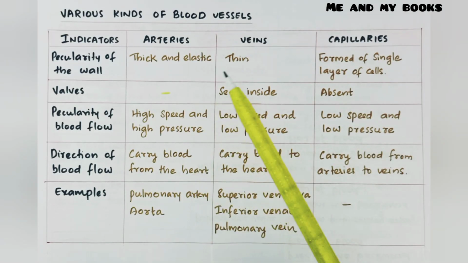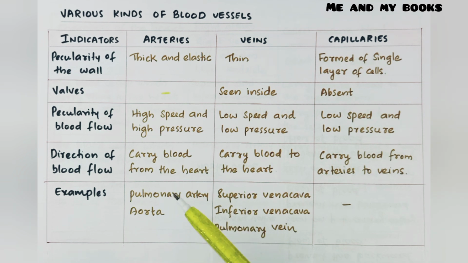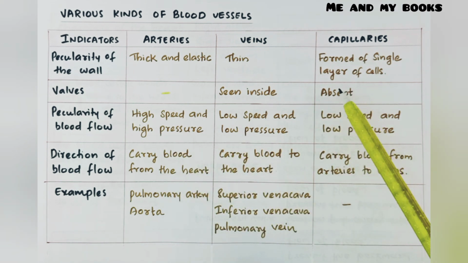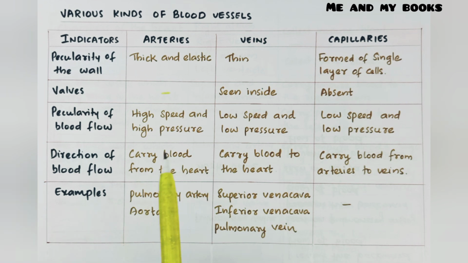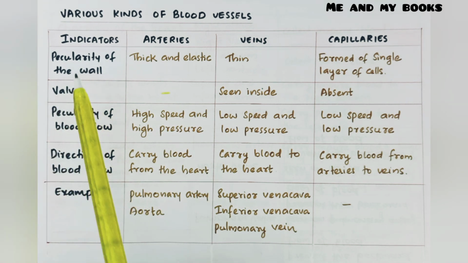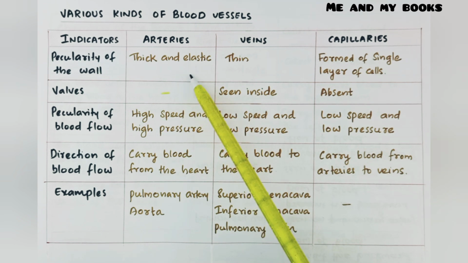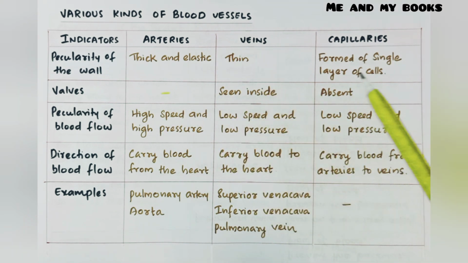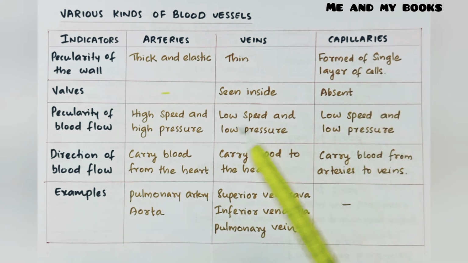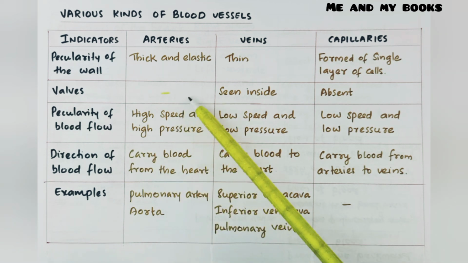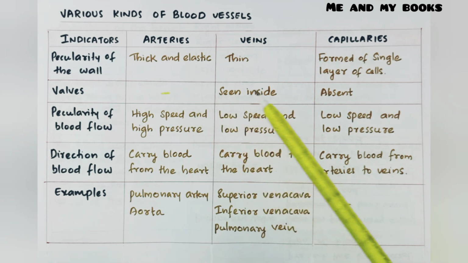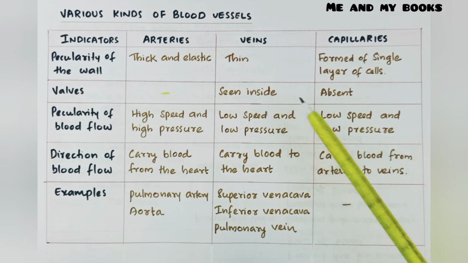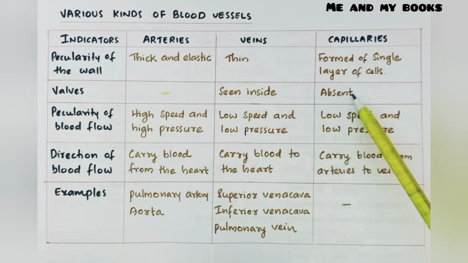Various kinds of blood vessels. Based on the indicators, let us analyze arteries, veins and capillaries. First indicator, peculiarity of the wall. Arteries have a thick and elastic wall. Veins have a thin wall, and in capillaries the wall is formed of a single layer of cells. And valves: arteries actually do not have valves, but in the heart we can see valves for arteries. In the case of veins, valves are seen inside, and in capillaries valves are absent.